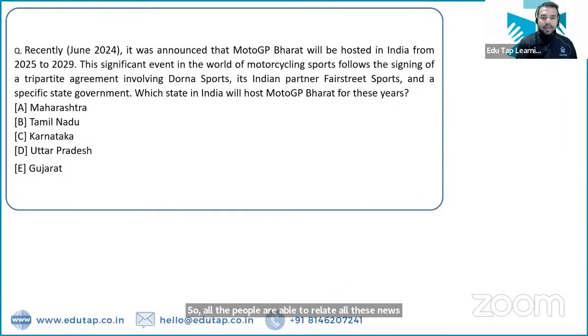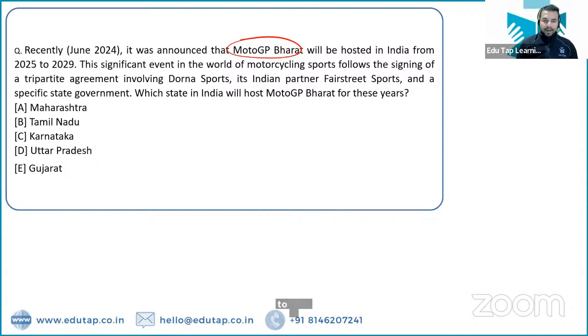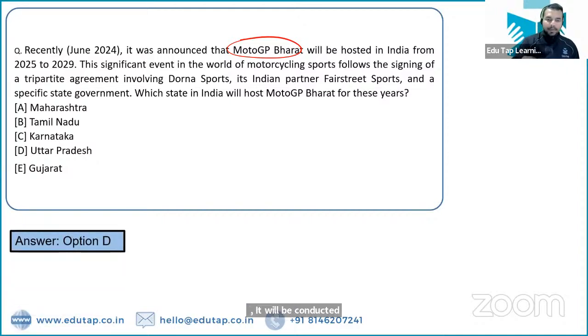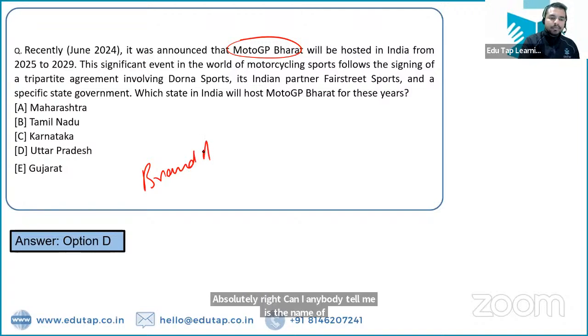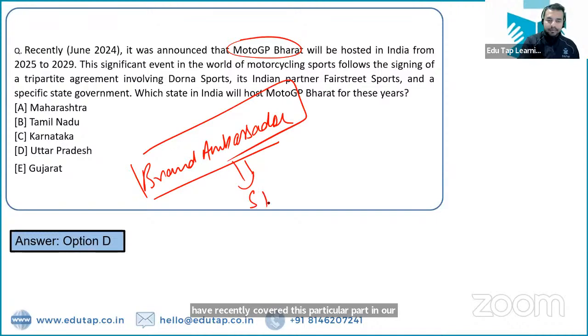सो द नेक्स्ट क्वेश्चन इज अबाउट द मोटो जीपी भारत। तो मोटो जीपी भारत इंडिया के अंदर होने वाला है। You have to tell me which state will be hosting the MotoGP Bharat. सो मोटो जीपी भारत के लिए बेसिकली it will be conducted in Uttar Pradesh. Absolutely right. Can anybody tell me the name of the brand ambassador? Who is the brand ambassador for MotoGP? We have recently covered this particular part in our recently held CT360 session. That is Shikhar Dhawan. Shikhar Dhawan is the right answer. The Indian cricketer Shikhar Dhawan.